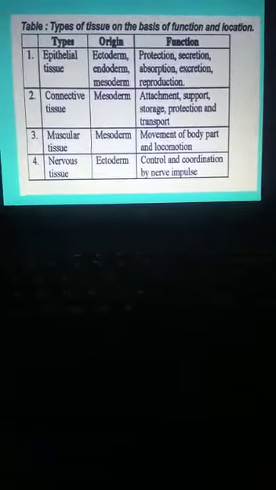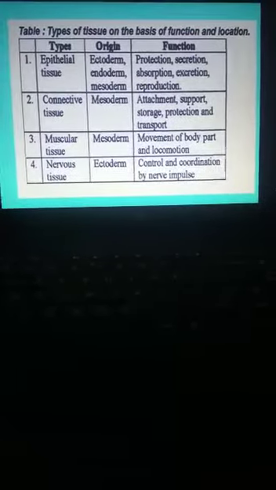Now we are going to see where these tissues originate and what the functions of these tissues are. First, epithelial tissue. Where does it originate? There are 3 layers: ectoderm, endoderm and mesoderm.